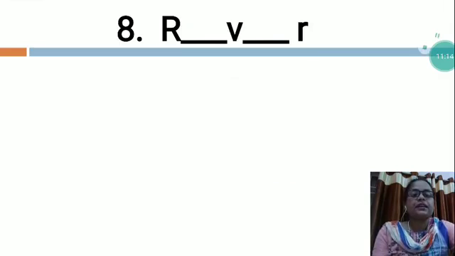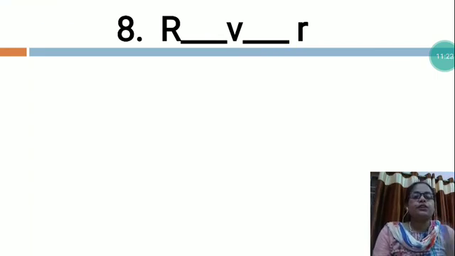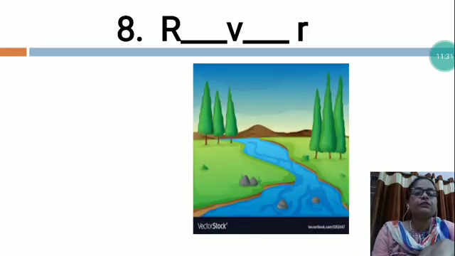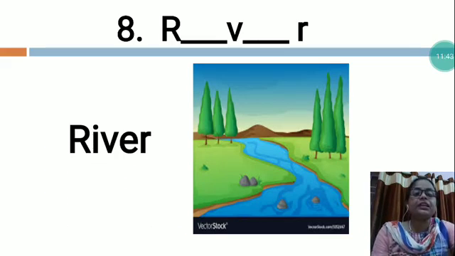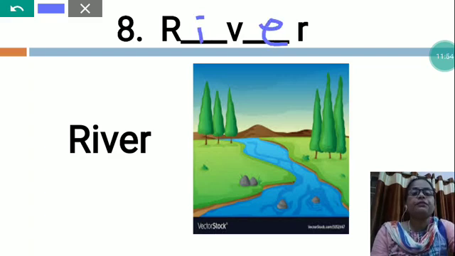Now the next is R dash V dash R. In this word you will have to fill two letters and then you will have to complete this word. You see which word is this? Now I would like to give you the clue. This is the picture of river. Yes. So students, what is the spelling of the river? The river spelling is R-I-V-E-R, river. So after R, what you will fill? You fill I, R-I-V-E-R, river.